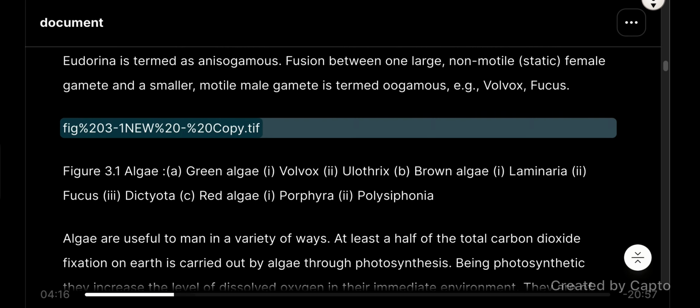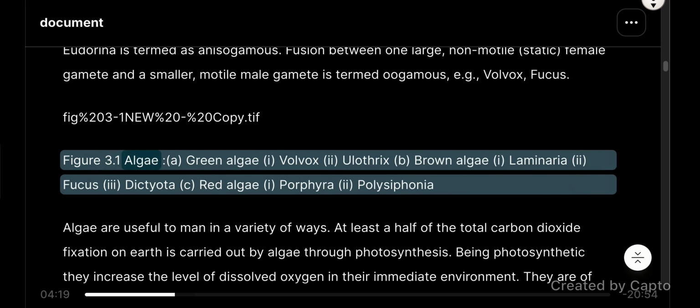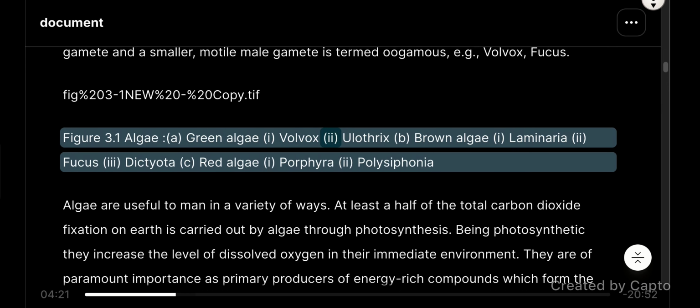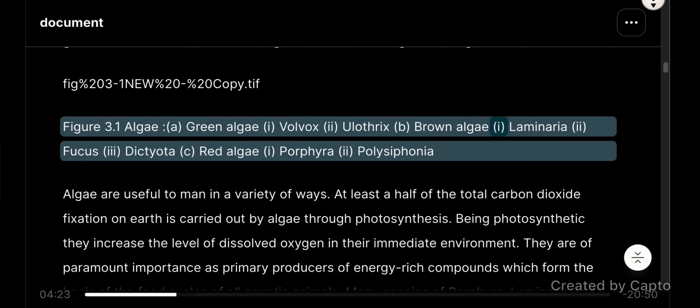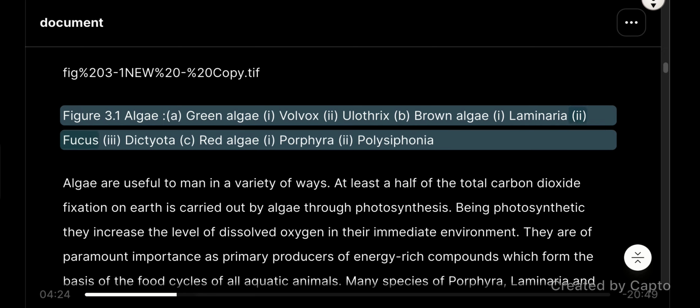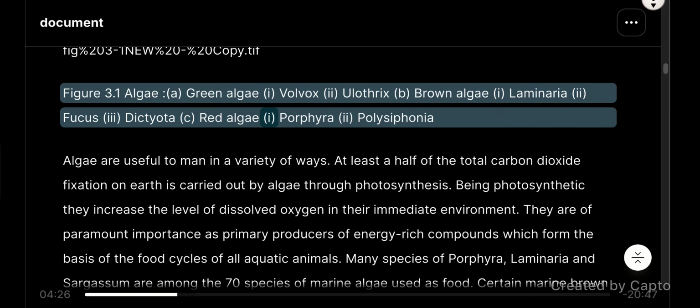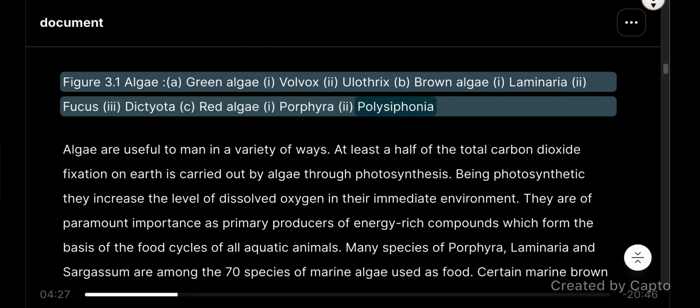Figure 3.1, Algae. A, green algae: 1, Volvox, 2, Ulothrix. B, brown algae: 1, Laminaria, 2, Fucus, 3, Dictyota. C, red algae: 1, Porphyra, 2, Polysiphonia.